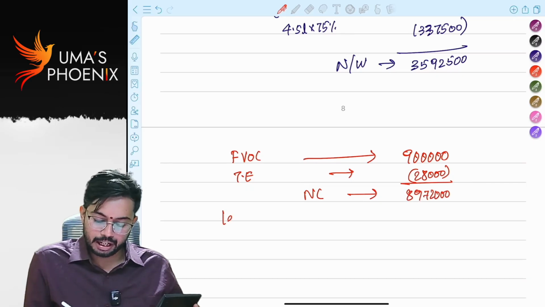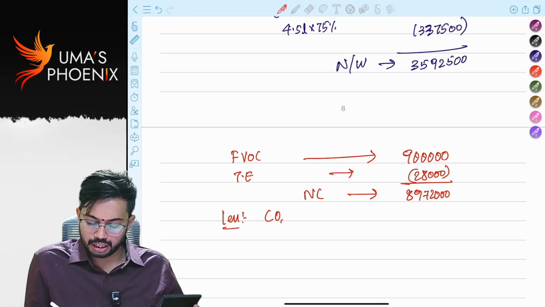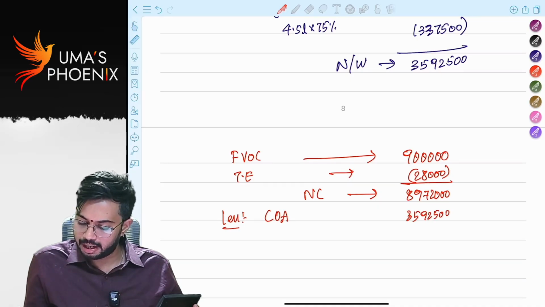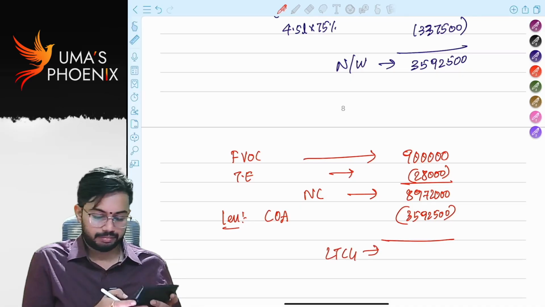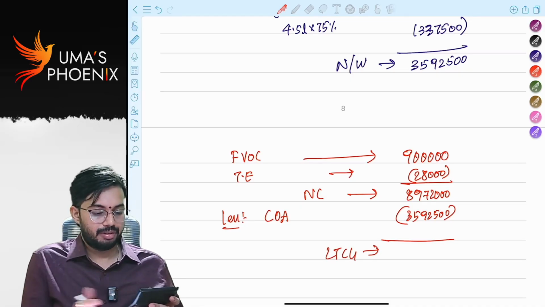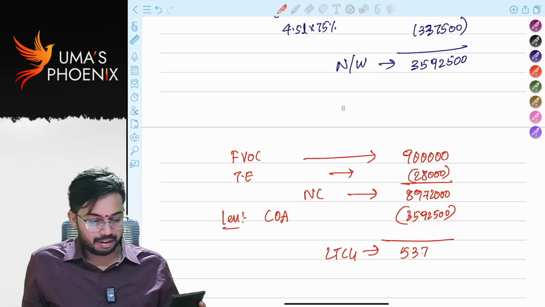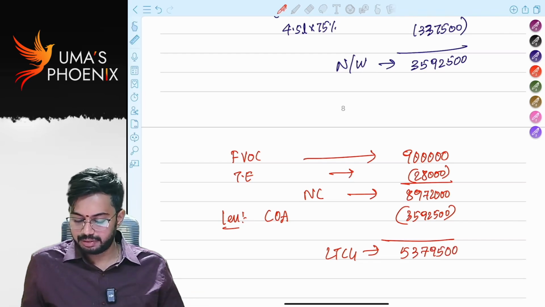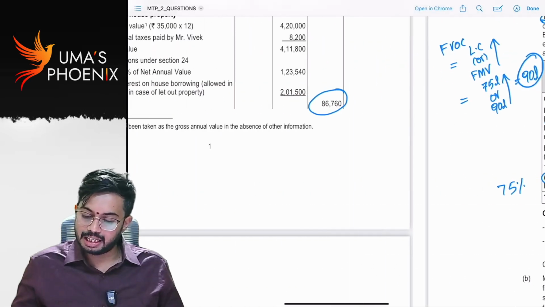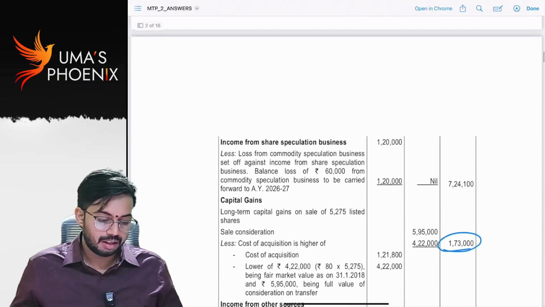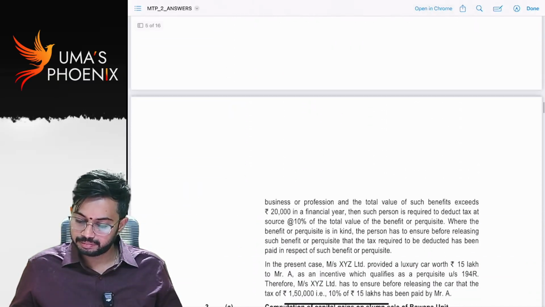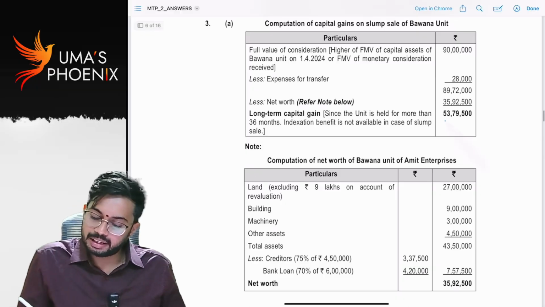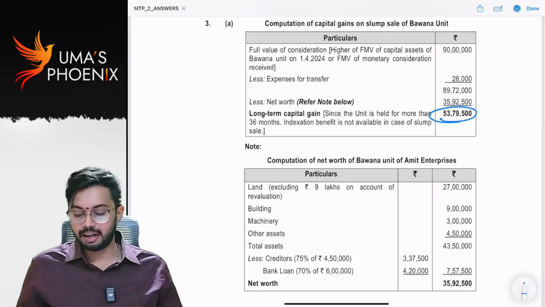From this we will reduce cost of acquisition, which is nothing but net worth, 35,92,500. So how much is long-term capital gain? 53,79,500. So long-term capital gain is 53,79,500. Am I correct? Let us see. Yeah, 53,79,500. Correct.